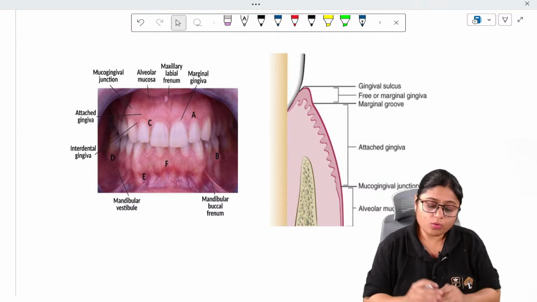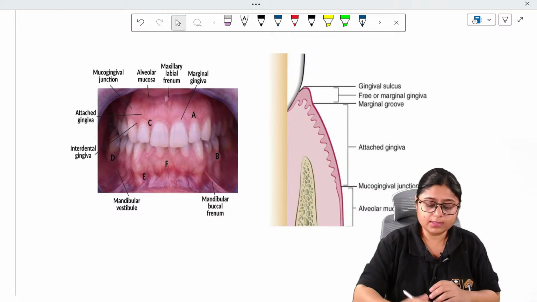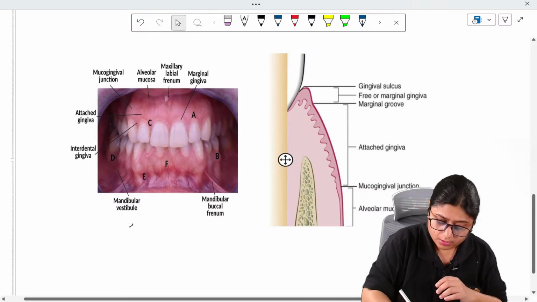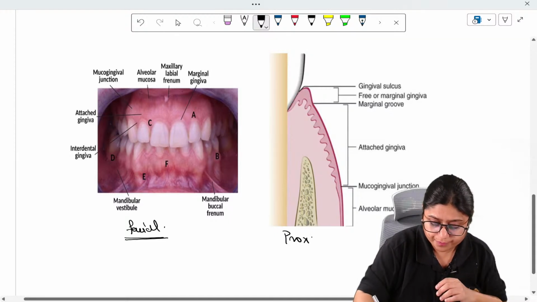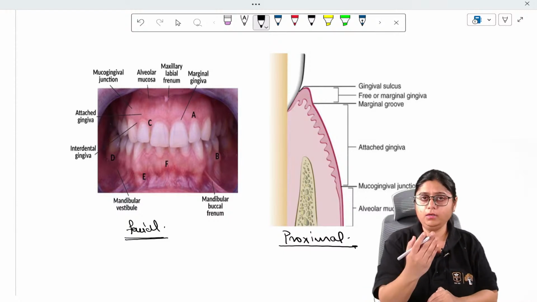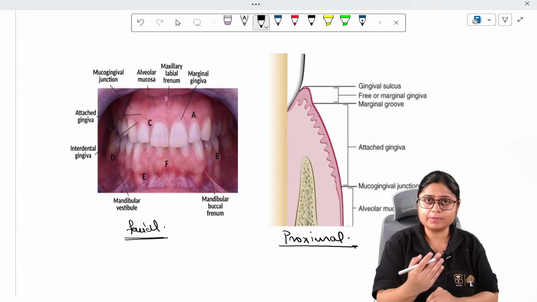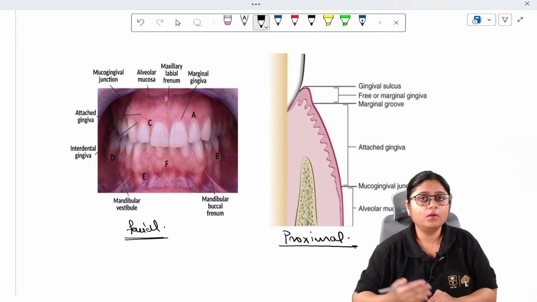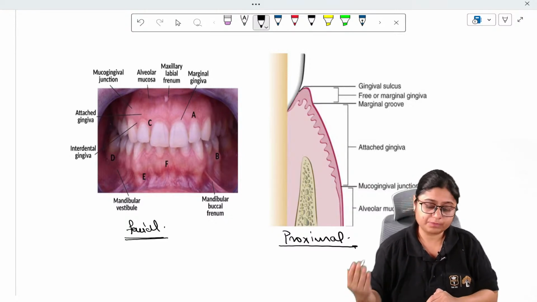Okay, so here we can see two views, right? This is the facial view, and this is the proximal view of the gingiva. How the gingiva will look when I'm seeing it from the facial aspect, and how it will look when seeing it from the proximal aspect.